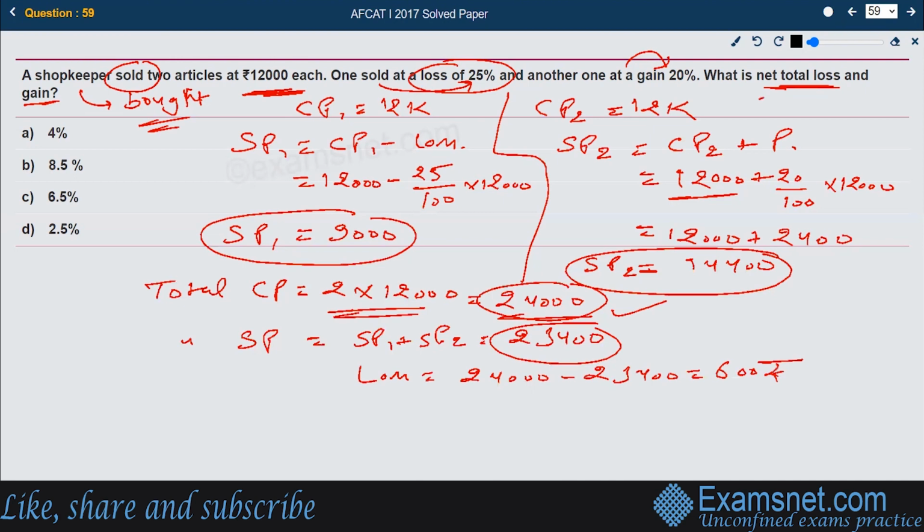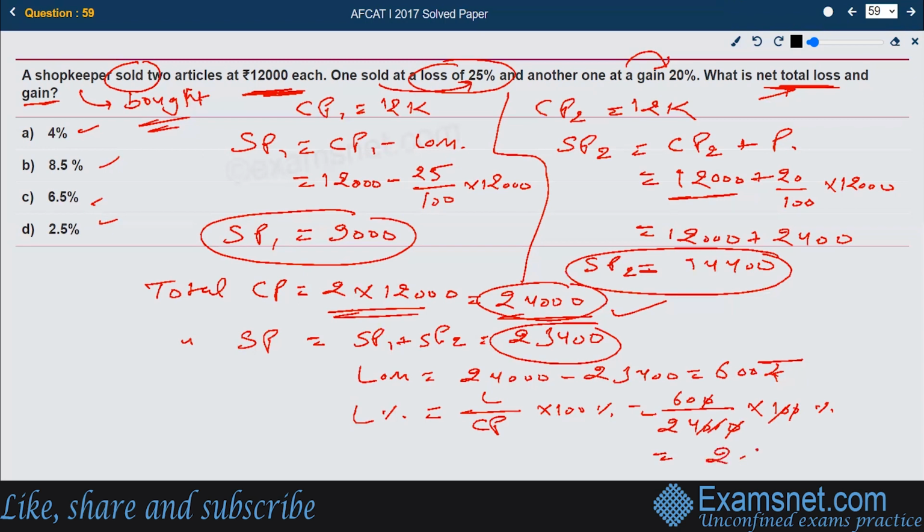He has asked to calculate the net total loss or gain, and the options are in percentage. We are supposed to calculate the percentage value. So loss percent can be calculated as loss divided by cost price into 100%. The loss is 600, divided by cost price 24,000, into 100%. Let's cut the values through, and if you cut this further, 60 by 24 is going to be 2.5 percent. So there is a loss of 2.5%. Option D is the right answer.